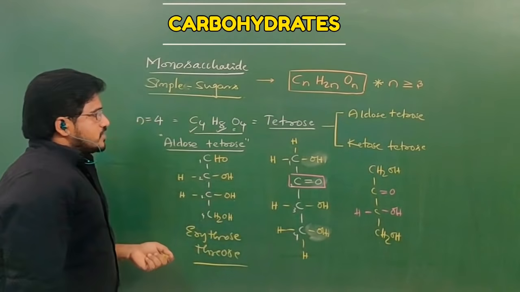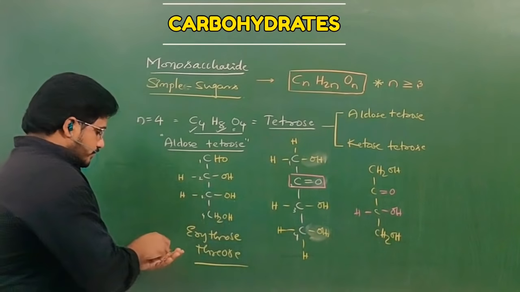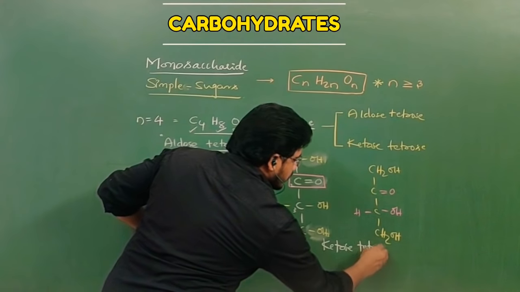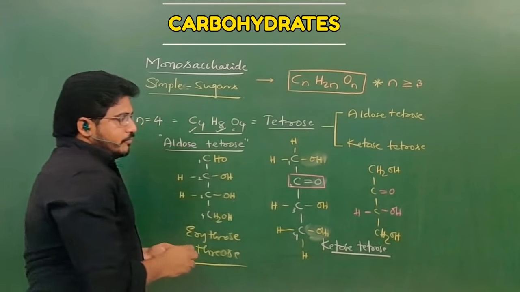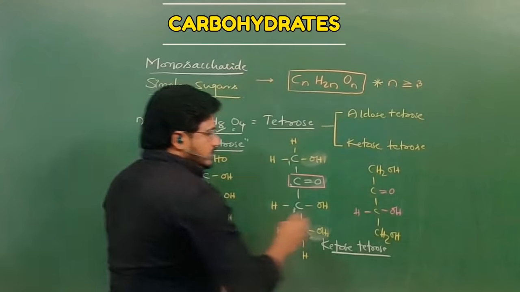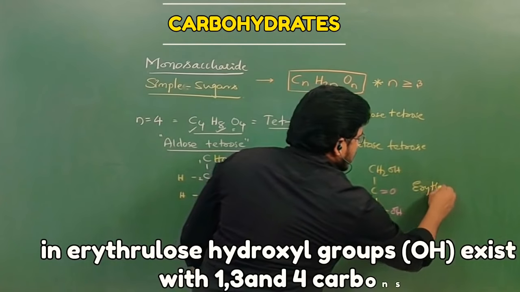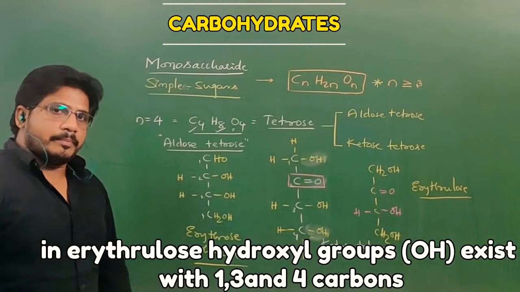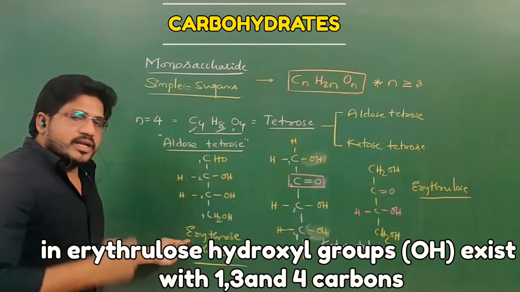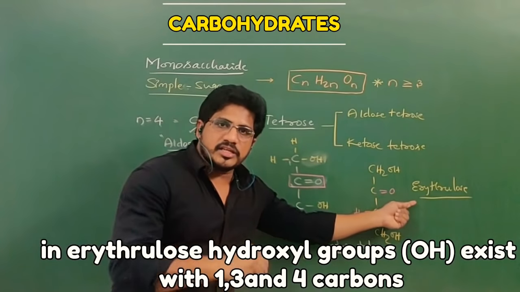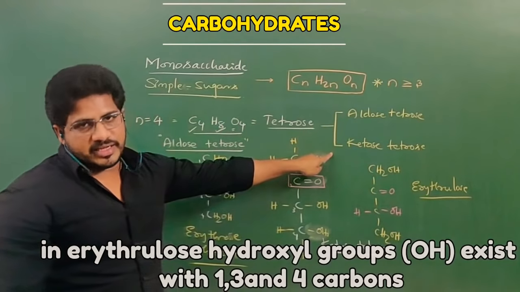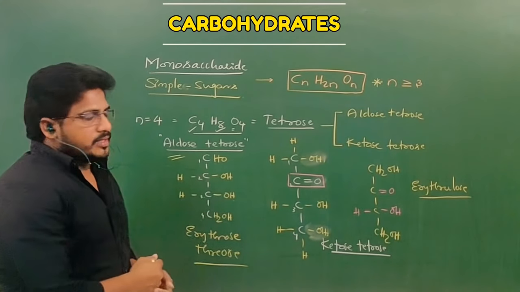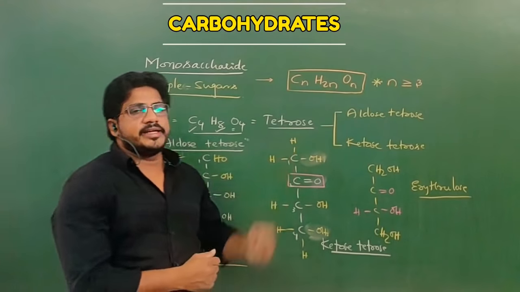So this is the structure of a ketose tetrose. Understand? An example of a ketose tetrose is erythrulose. The terms are very similar, so let us check the spelling. This is erythrose. This is erythrulose. Erythrulose has a ketone group, and erythrose has an aldose group. So this is an aldose tetrose, and that is a ketose tetrose.